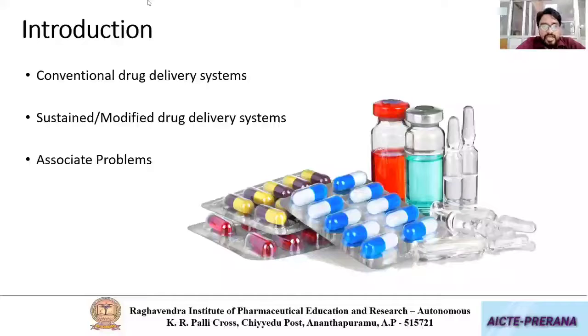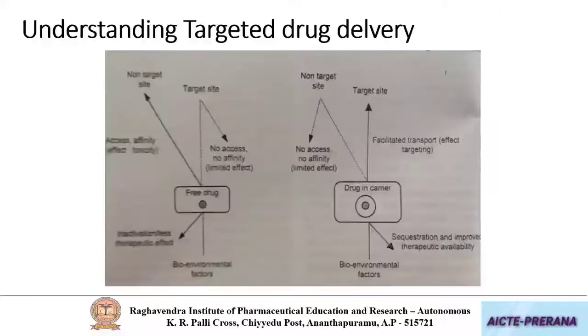Instead of allowing the drug to distribute throughout the body, if we modify that in such a way that it will go and act only on the tissue of interest, then we can achieve our goal, that is, reduce the systemic side effects. And so what is this targeted drug delivery?